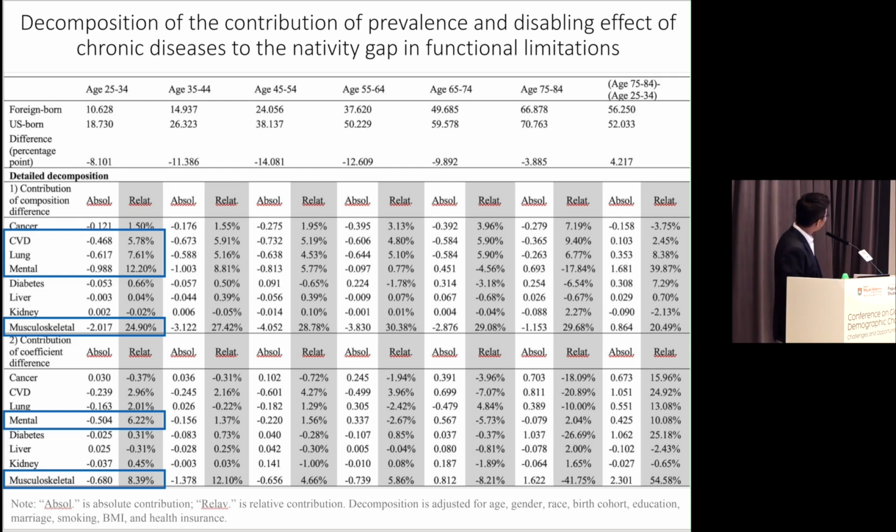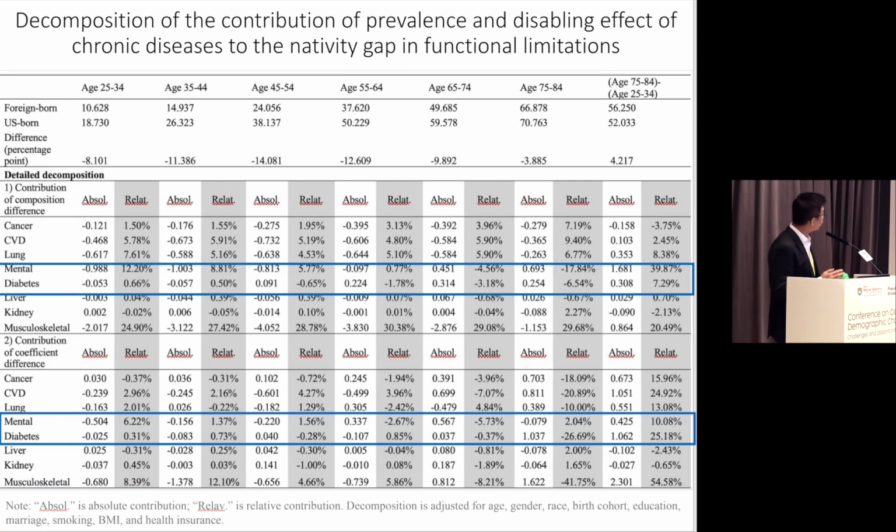So the reason why immigrants have overall lower prevalence of functional limitation in age 25 to 34 is because they have lower prevalence of cardiovascular disease, lung disease, mental illness, and musculoskeletal conditions, in addition to the lower disabling effect of mental illness and musculoskeletal conditions. But with age, we find this advantage diminishes, which is due to several reasons.